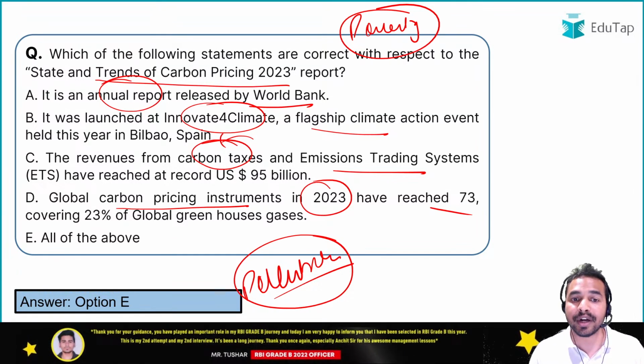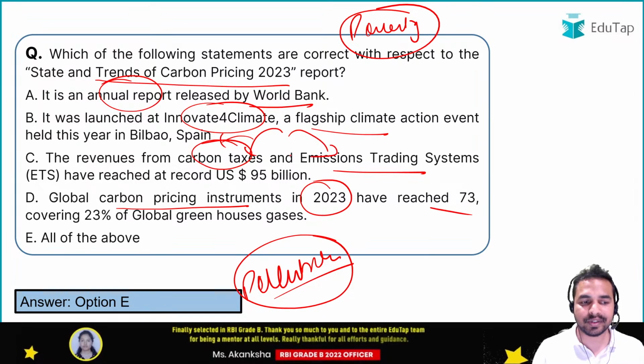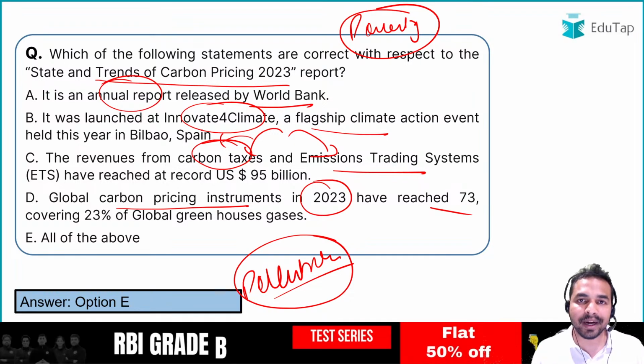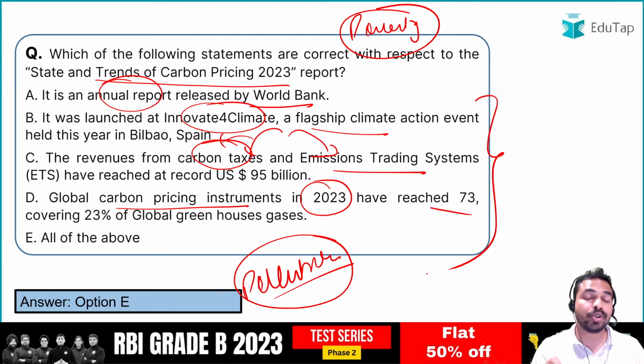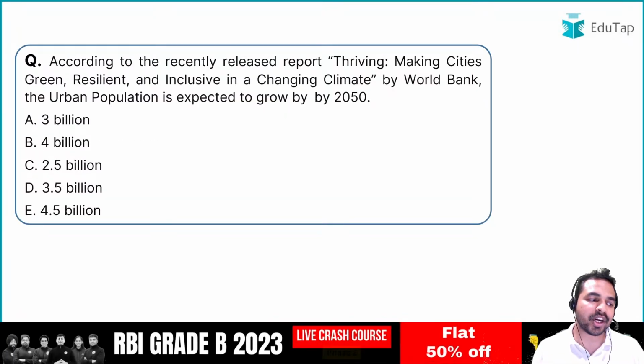We can introduce these carbon taxes and emission trading systems in order to combat this problem of pollution. And these are the things that you can also use in your descriptive part as well. I hope this is clear to all of you guys. Now let's move on to the next question.